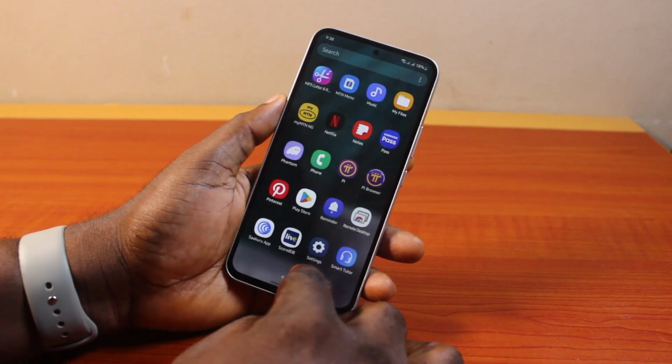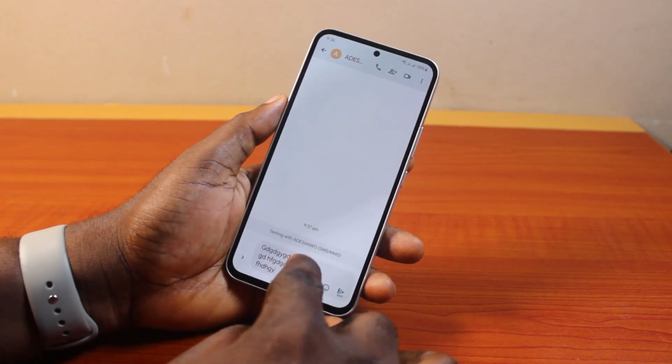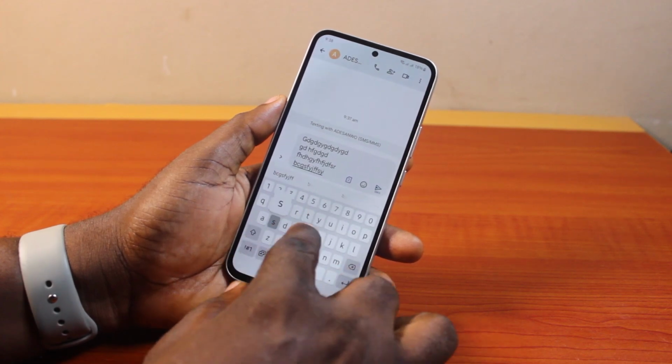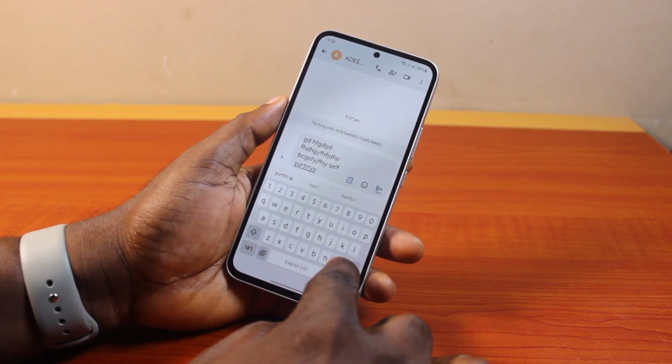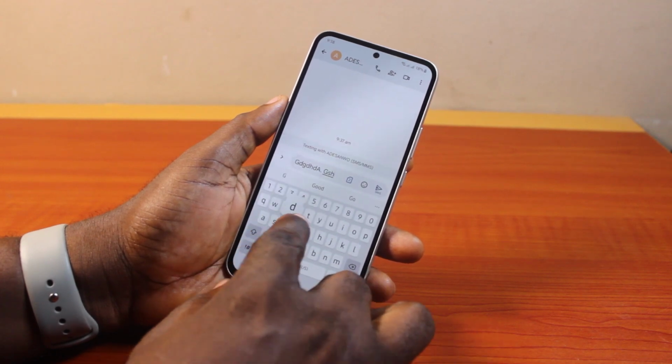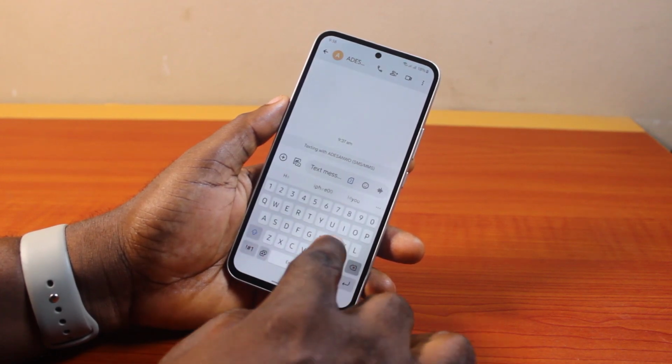So if your default keyboard sound irritates like this, and now you want to change the keyboard sound, then this video is going to walk you through how to do this step by step.